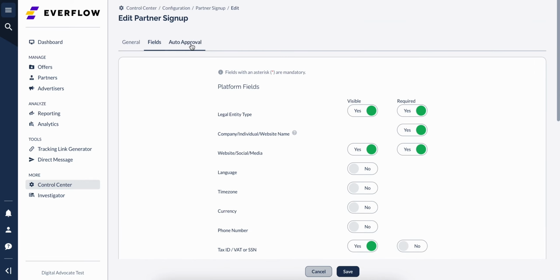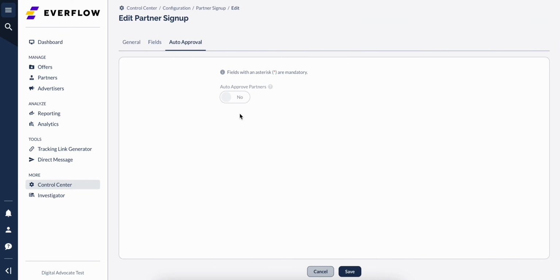The last tab is Auto Approval. This feature allows applicants who sign up through a partner sign-up link to be automatically approved once their email has been successfully verified. Email verification for partners, which can be managed under Control Center, Configuration, must be enabled to utilize this feature. When disabled, applicants who sign up will be listed under the Partners Pending tab until they are approved or rejected. By enabling it, you can also select the offers you'd like to expose once they are approved.